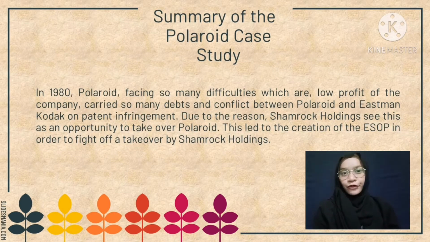Summary of the Polaroid case study. In the 1980s, Polaroid faced many difficulties, which were low profit, carrying so much debt, and a conflict between Polaroid and Eastman Kodak on patent infringement. Due to these reasons, Shamrock Holdings saw this as an opportunity to take over Polaroid. This led to the creation of the ESOP in order to fight off a takeover by Shamrock Holdings.